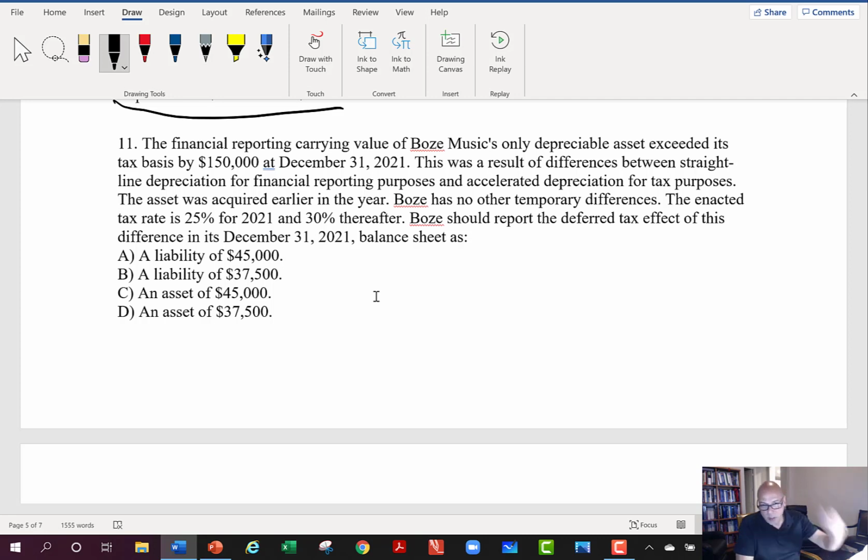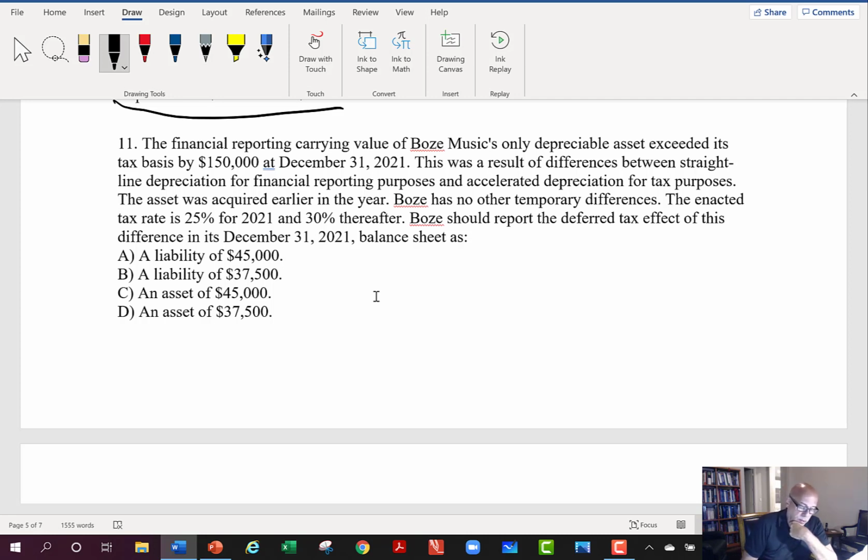Tax basis would be whatever you have taken minus any depreciation you've taken for tax purposes. So if we have $150,000 more carrying value for book purposes versus tax purposes, that means we've taken an additional $150,000 of depreciation for tax purposes than we have for book purposes on this asset.